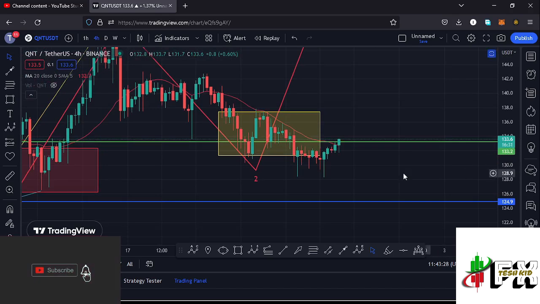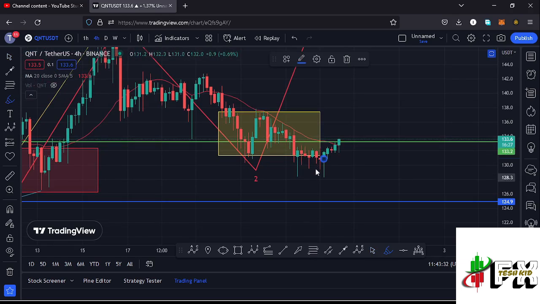That is a good indication that whatever we are seeing at the moment is the start of that move to the upside. And you can see over here we saw the formation of this long wick to the lower side, which is an indication that the buyers were getting stronger and the sellers are not in control anymore. And that's the reason as to why you can see that Quant has continued to gear up, giving us a break above the 20-day MA and also a break above our key area of resistance at around the $133.2 mark.